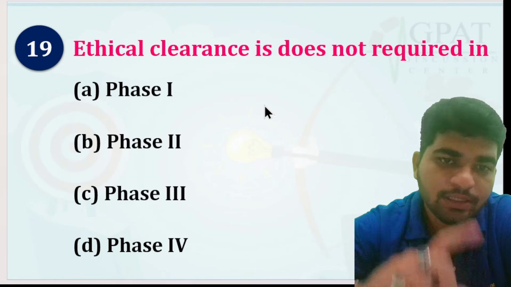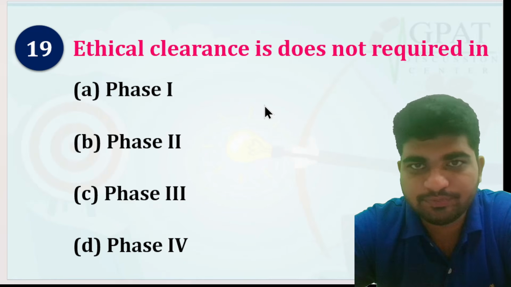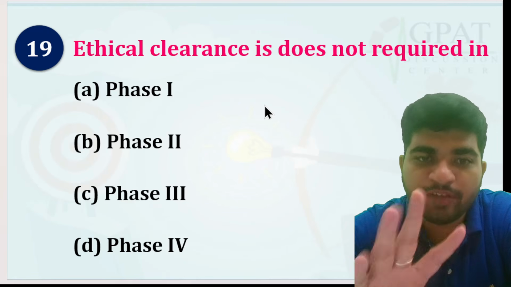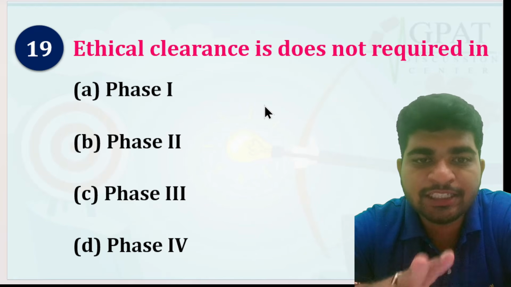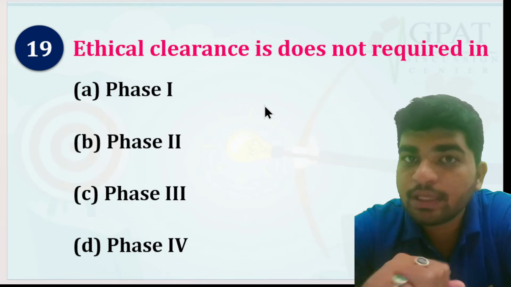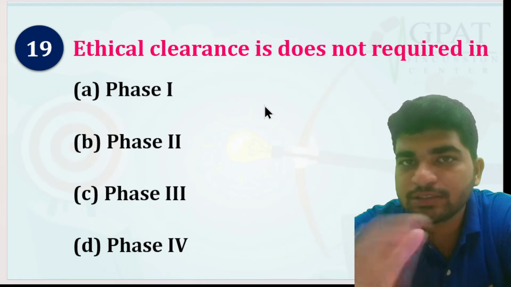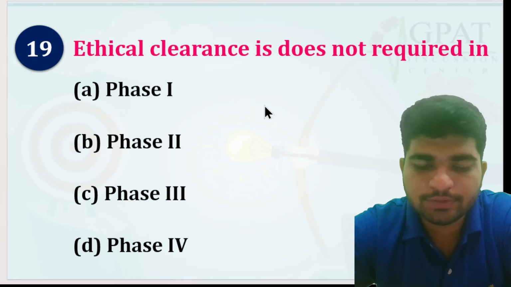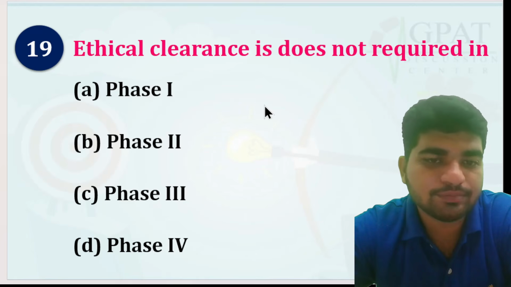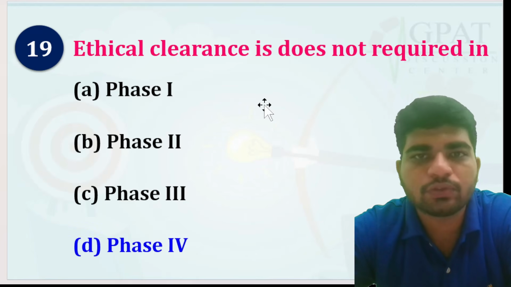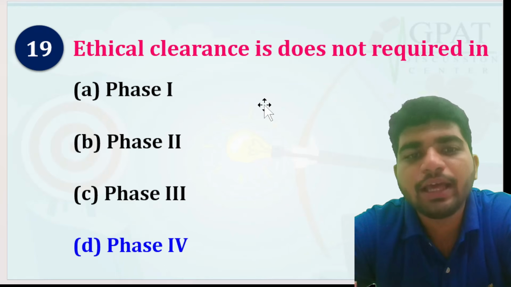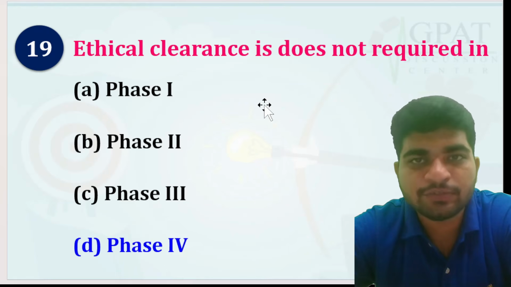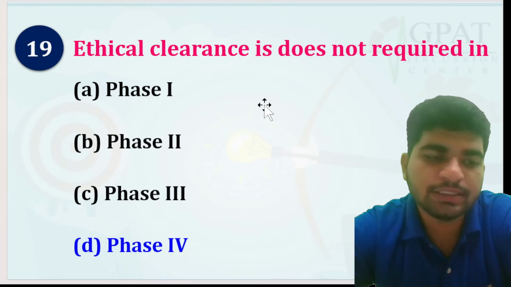You have to tell me both the ethical clearances, which kind of forms filling should be done at the time of initiating phase 1 and at the time of phase 3. Now, ethical clearance is not required in... So the answer is phase 4. You do not require ethical clearance during phase 4, during post-marketing surveillance.